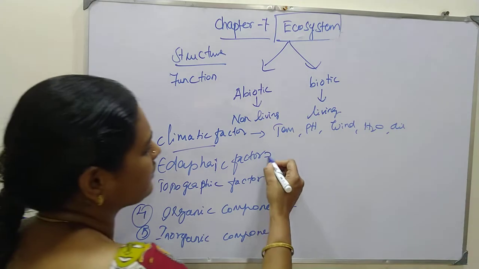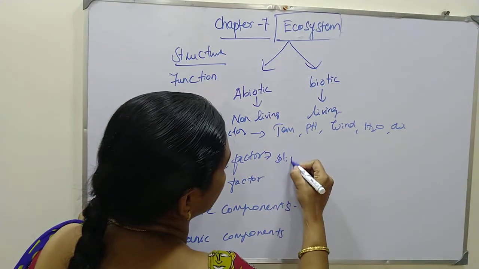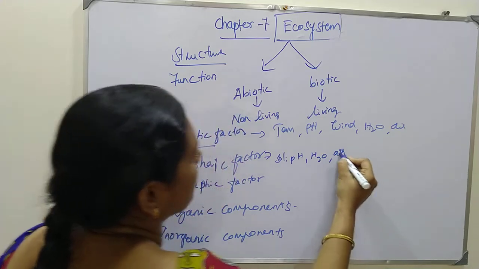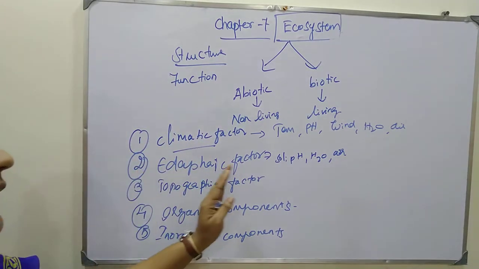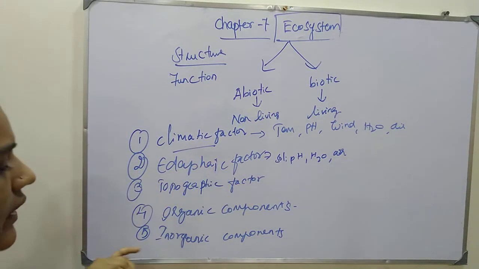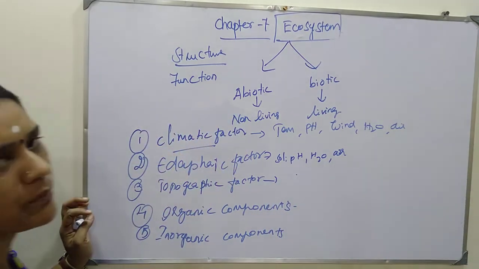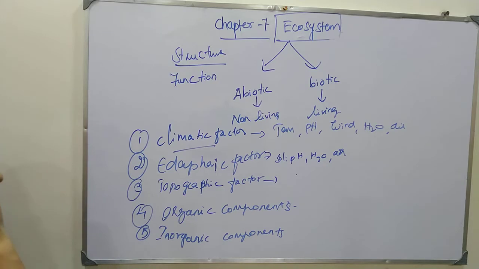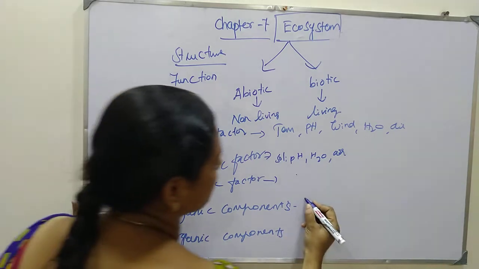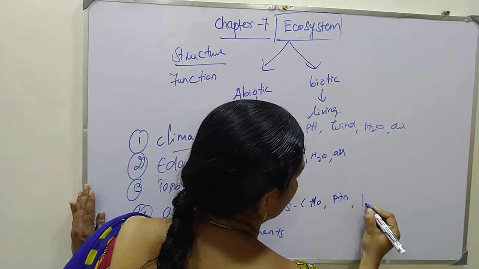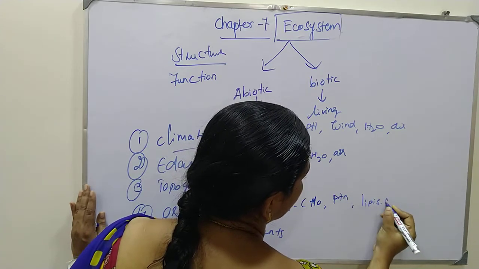And edaphic factors, you know that soil pH, soil water, soil air, soil organisms. So everything soil related will come under the edaphic factor. Topographic means latitude, altitude and direction of the mountain, all come under this. And organic compounds consist of carbohydrates, proteins and lipids. Along with this you will get humus.